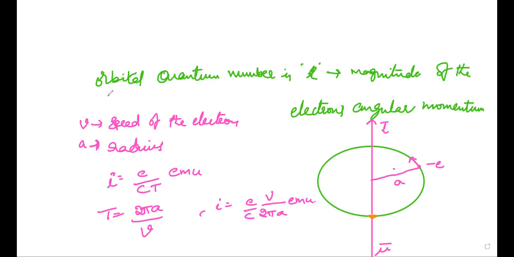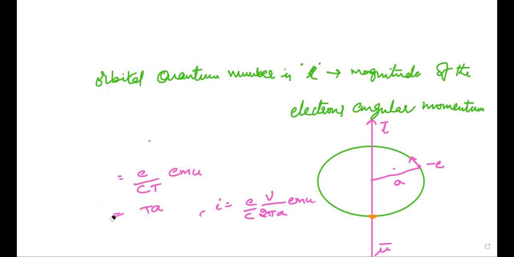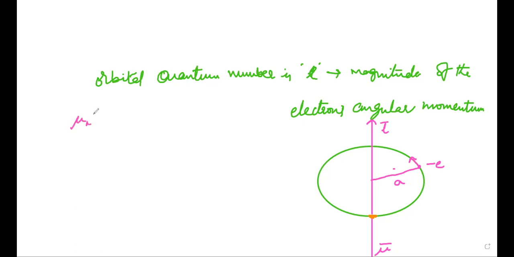So from electromagnetic theory, the magnitude of the orbital magnetic dipole moment mu, for a current I in a loop of area A, is that the modulus of the dipole moment mu is equal to I into A, where I is the current and A is the area, and its direction is perpendicular to the plane.